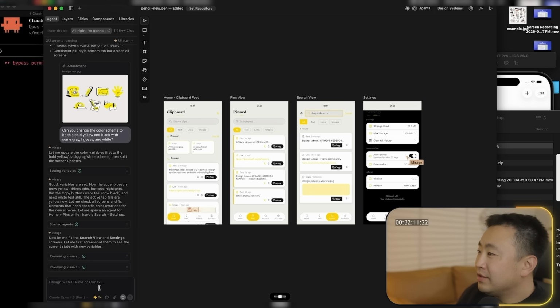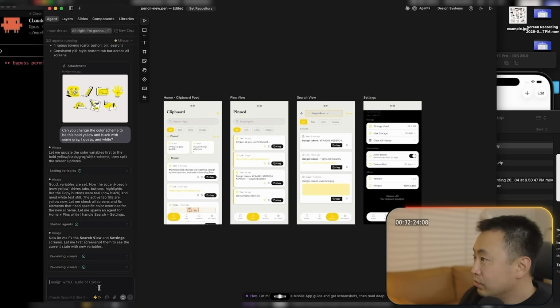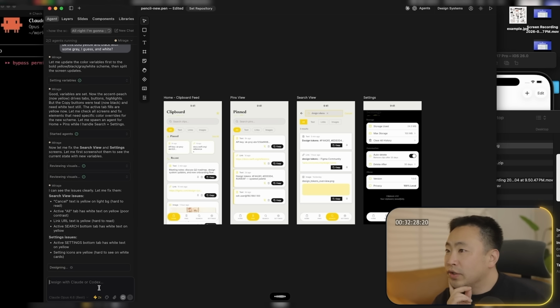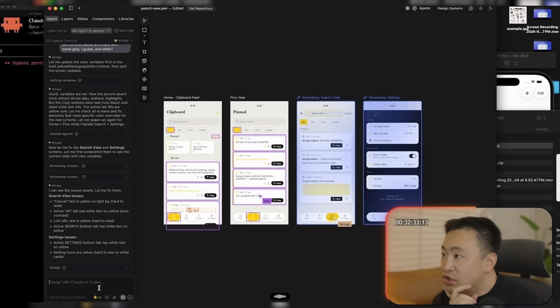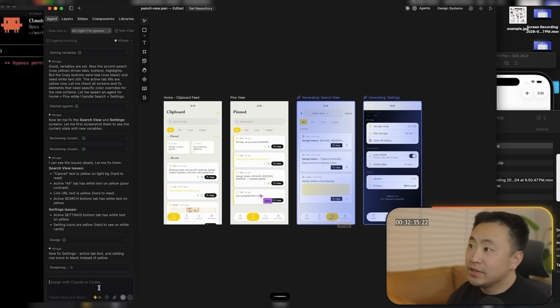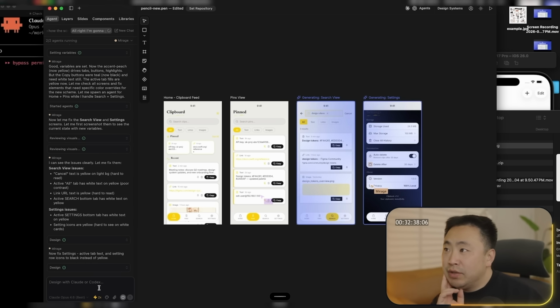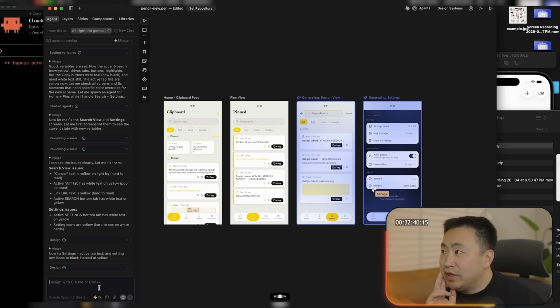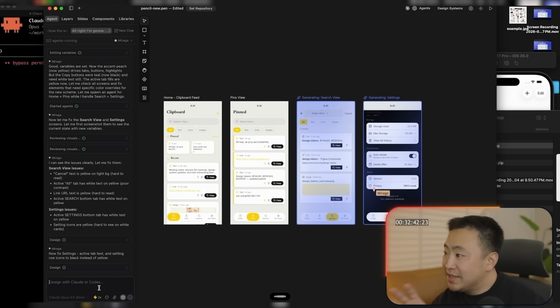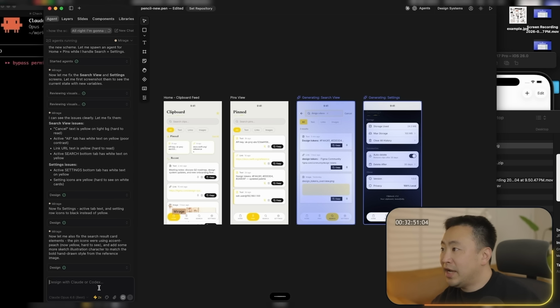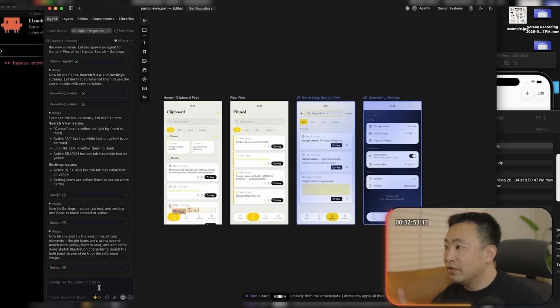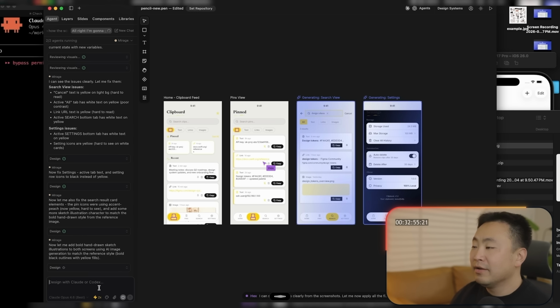Hey, overall, I think the designs are not very good. The colors are very weird and off. Can you go online and do some research on color theory and also iOS best practices for SwiftUI and then make changes to the designs? Also, I think you should build a design system so that we can reference it and have consistent components throughout the app. For example, in the search view, the tabs are different from the other views. They're square rather than a circle.